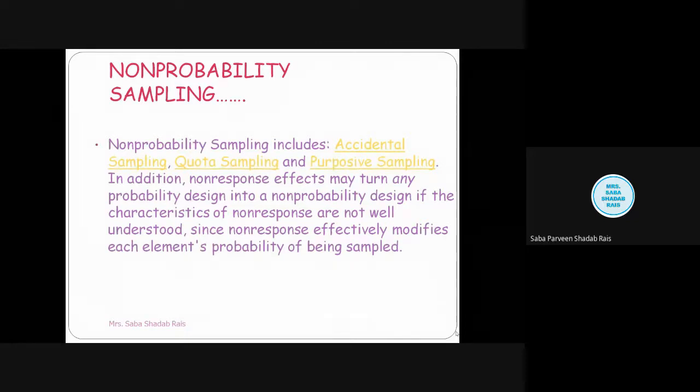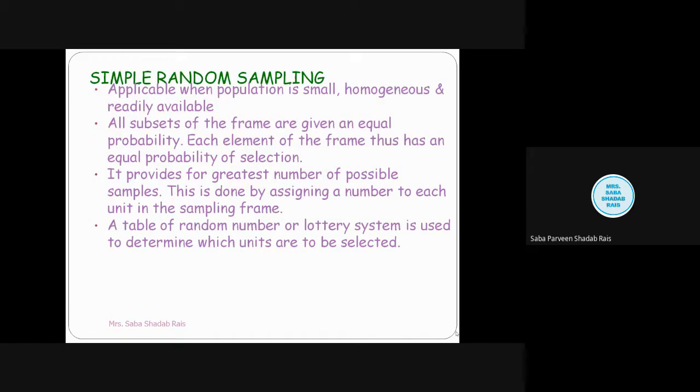So when we talk about non-probability sampling, it includes accidental sampling, quota sampling, and purposive sampling. In addition, non-response effect may turn any probability design into a non-probability design if the characteristics of non-responses are not well understood. Since non-response modifies the probability of elements being sampled, at that particular time this non-probability sample becomes very important.